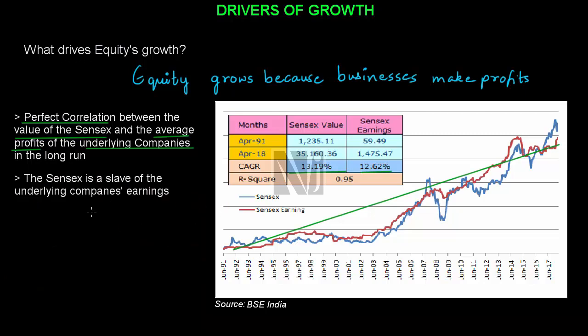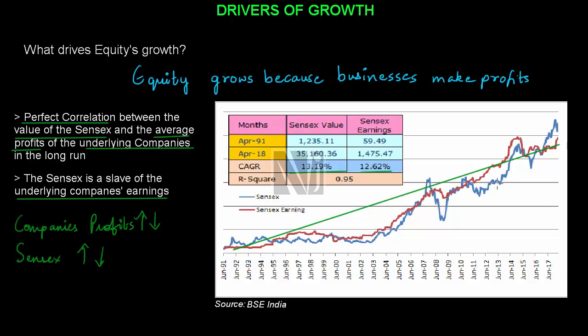On the same premise, the value of the Sensex is also dependent upon the underlying companies' earnings. So when these underlying companies make profits, the Sensex rises, and vice versa. For this reason, both the Sensex as well as the underlying companies have made around 13% CAGR over this long period from 1991 until 2017.